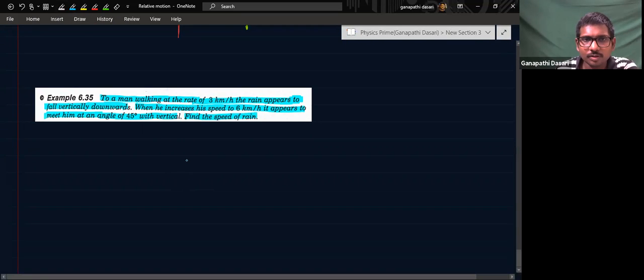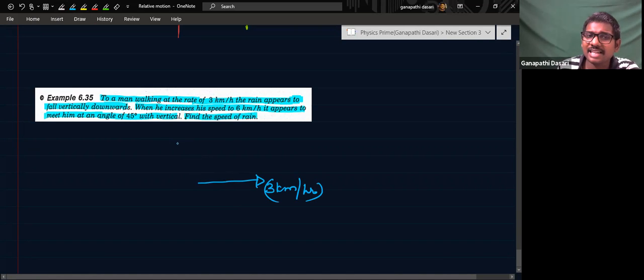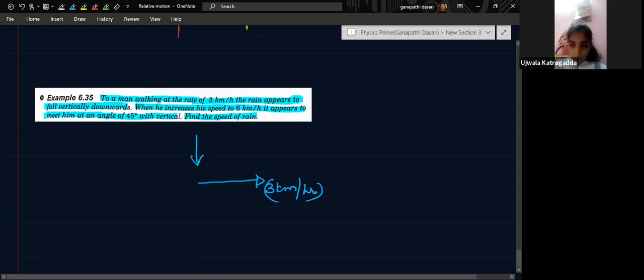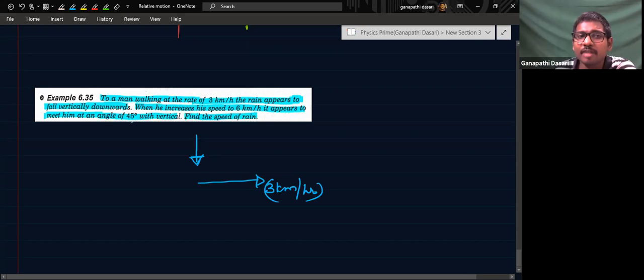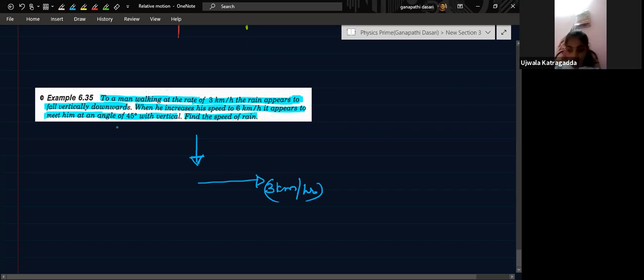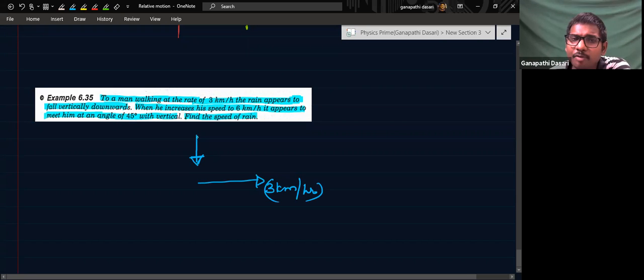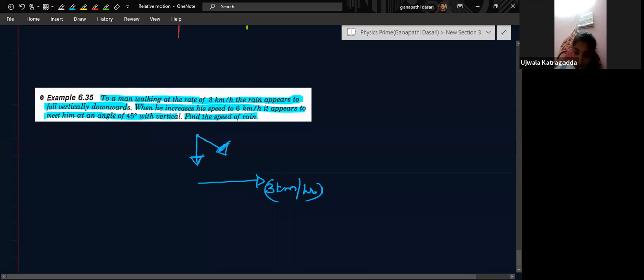So first thing is the man is walking at the rate of, suppose he is walking like this, 3 kilometers per hour. The rain is appearing. Appearing means what? If the man is walking like this, the man's velocity should be reversed and added. After reversing and adding, how is rain appearing? It is appearing vertically downwards. Yes, sir. That means rain might be falling in which direction? In this direction or not? Yes, sir. This direction or not?